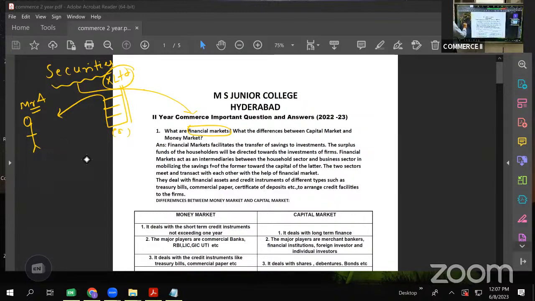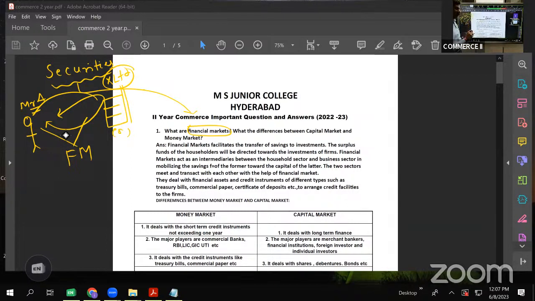These two will meet in a place called the financial market. A will buy shares of X Limited and X will issue shares of its own to A. This is how the exchange takes place between the person who has surplus money and the person who is in need of money. Right?